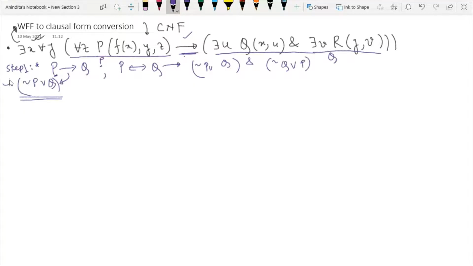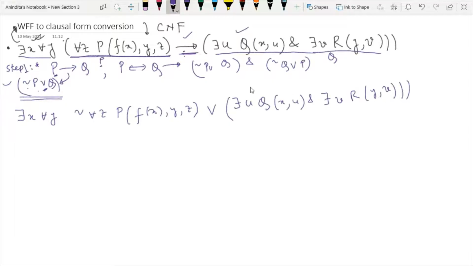First you just write this universal quantifier as it is. And then the rule is not P. Not P means this portion is your P. So now you have to apply not here at this point. So I will write not P, and then we have to write or. Implication sign will be written as or, and then Q. Q means the rest of the part will be as it is.